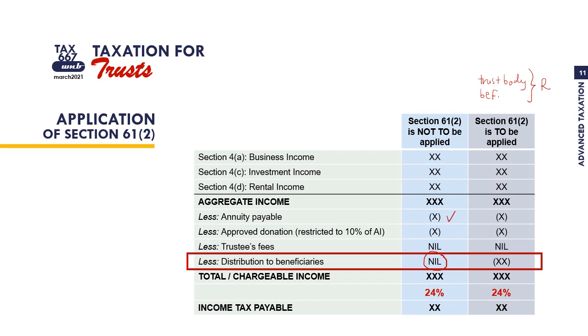So bila 61(2) boleh di-apply, therefore distribution to beneficiaries is deductible. Here kita akan tolak berapa amount distributes to beneficiaries. These are the differences between 61(2) to be applied or not to be applied. Here sahaja dia punya perbezaan dekat distribution made to beneficiaries.